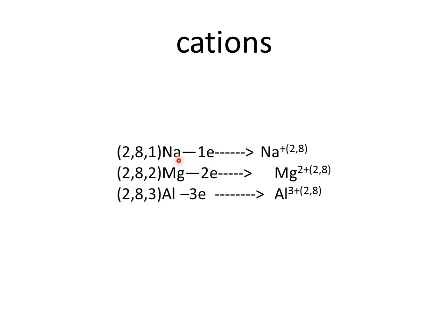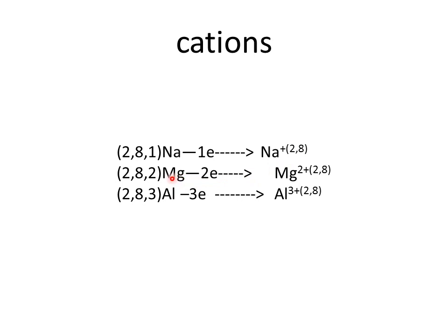Here you can see sodium. Its electronic configuration is 2, 8, 1. It loses 1 electron, minus 1 electron. So when 1 electron is lost, it has a total of only 10 electrons, 2, 8. And when 1 electron is lost, it has got a positive charge also, and we represent it as Na+. See the number of electrons, it has only 10 electrons and the configuration is 2, 8. Understood?